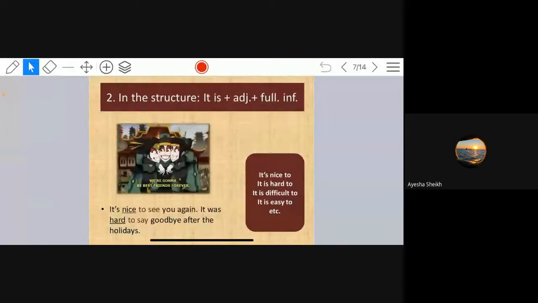Number 2. In the structure it is plus adjective plus full infinitive. It's nice to see you again. It was hard to say goodbye after the holidays. It's nice to, it is hard to, it is difficult to, it is easy to, etc.